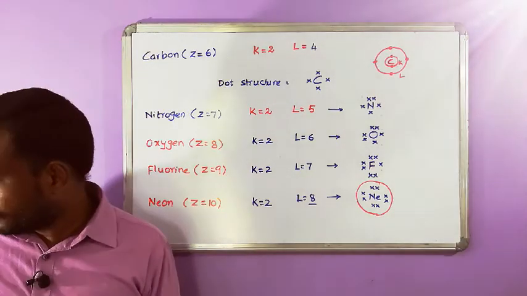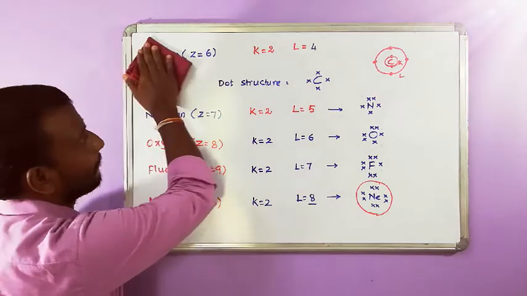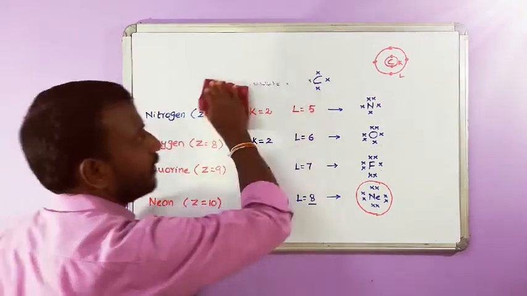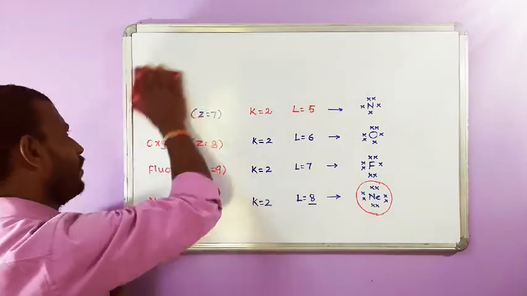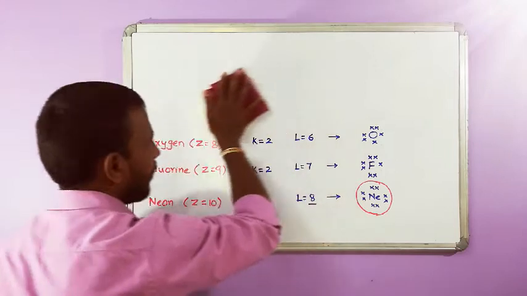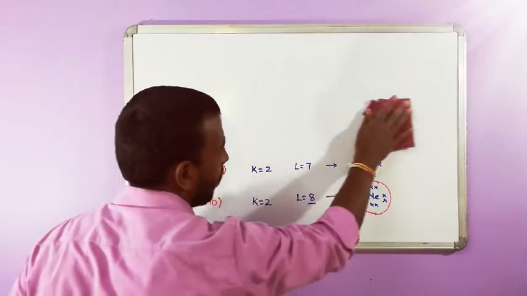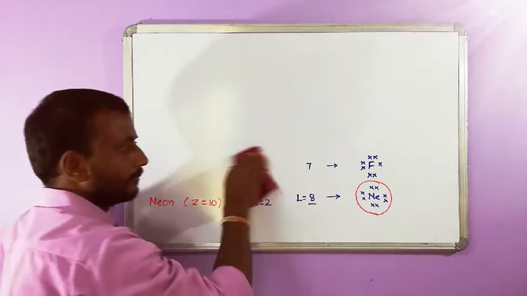So how many bonds should a given element form? Why are bonds forming? Can you tell me that? Why are bonds formed? Why are atoms combining?